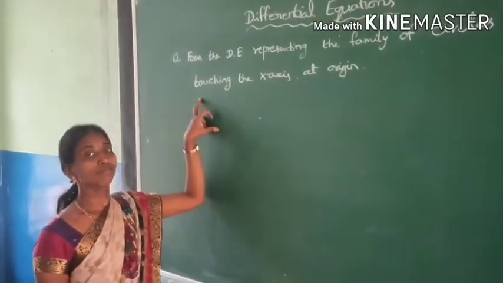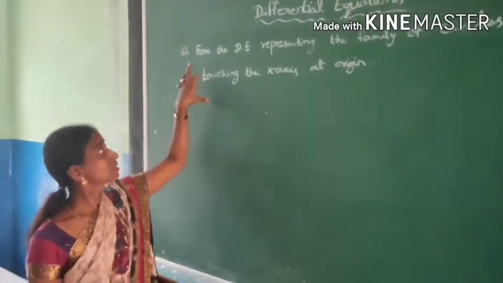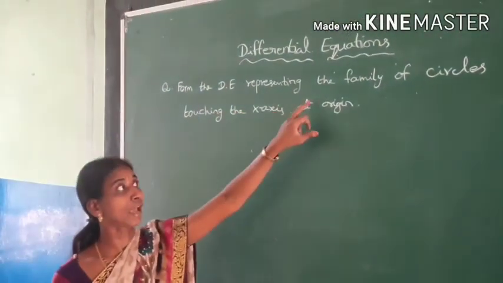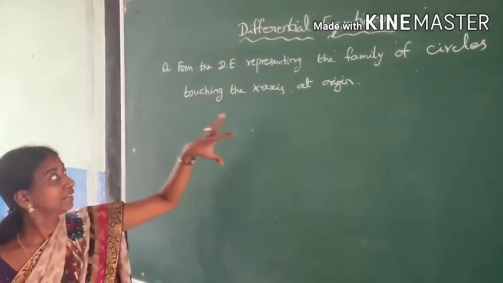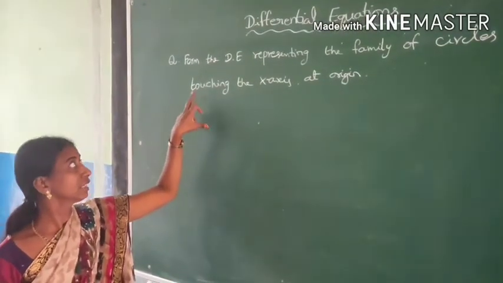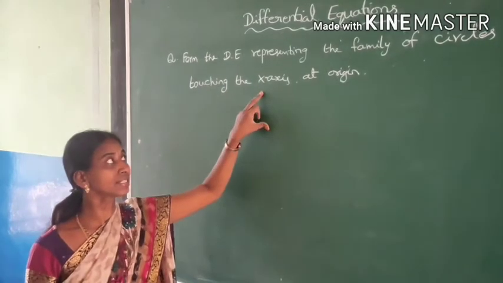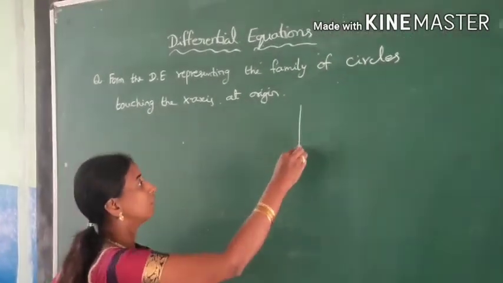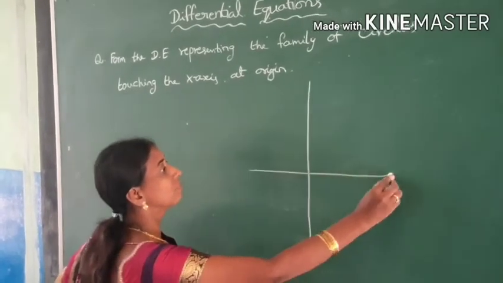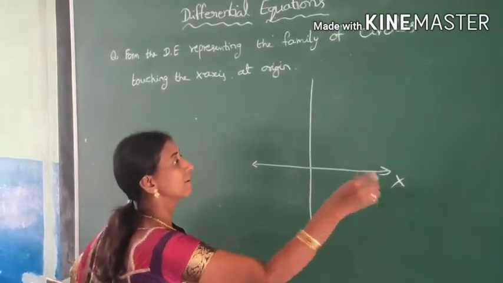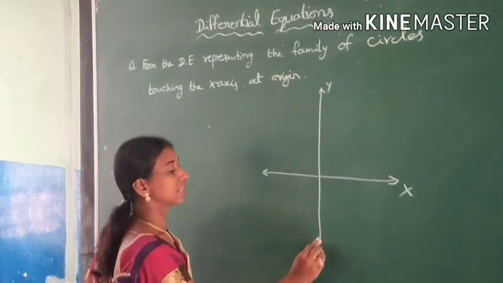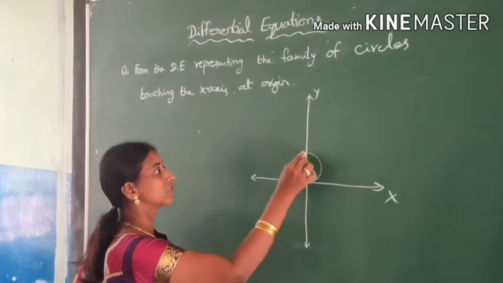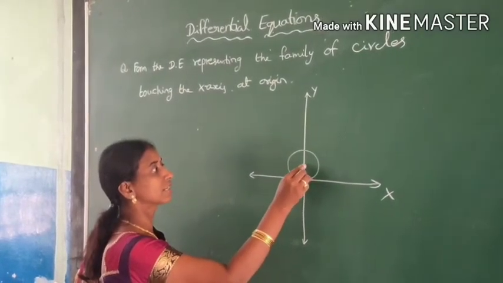Today, we shall see first the family of circles. So, what is the differential equation representing the family of circles? But one condition is given here, that is they are touching the x-axis at the origin. Okay. Now let us see the diagram of how we are going to get this first. So, if you take the x-axis and y-axis, here the circles are touching the x-axis at the origin.